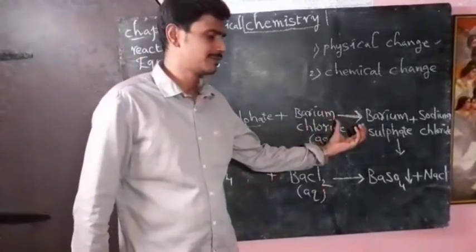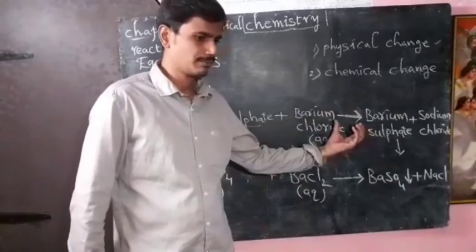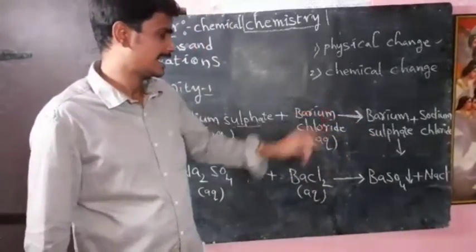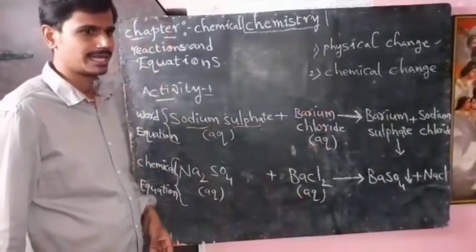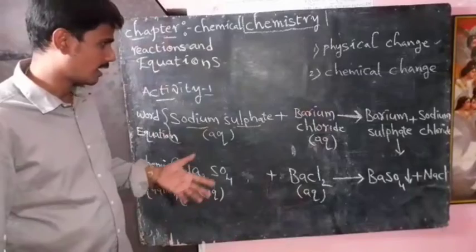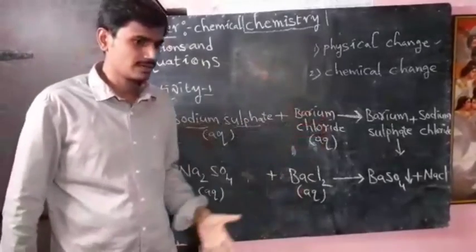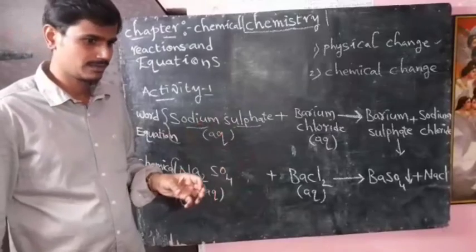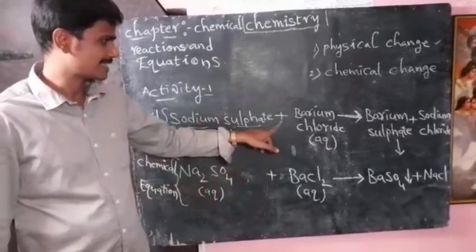An arrow mark is placed between the reactants and products, and it always shows the direction of the reaction. If two or more reactants or two or more products are present in the equation, we indicate them with a plus symbol.